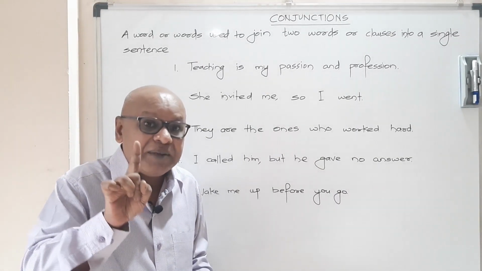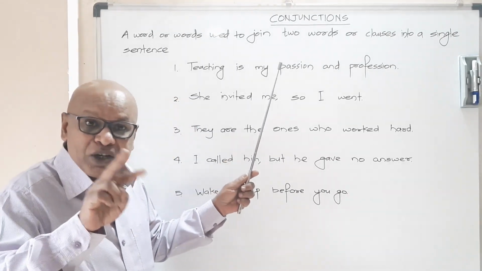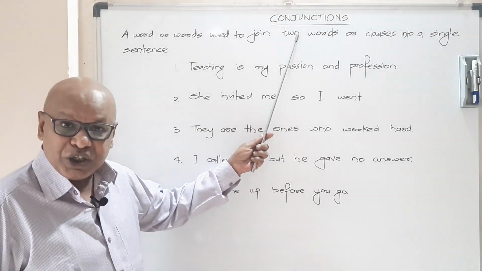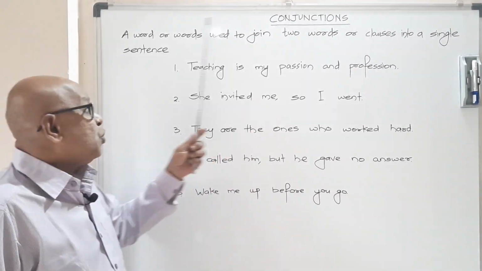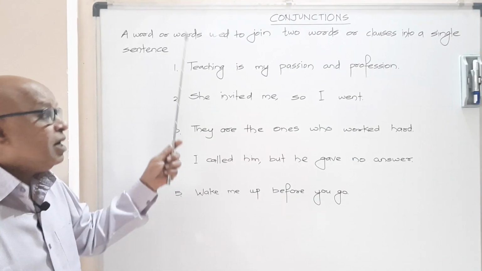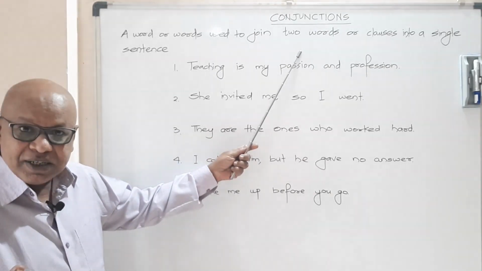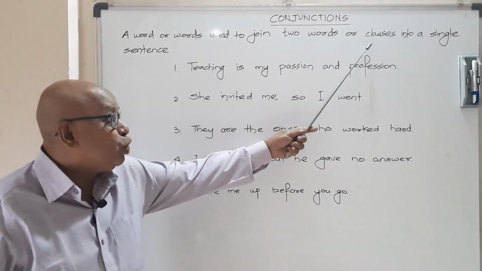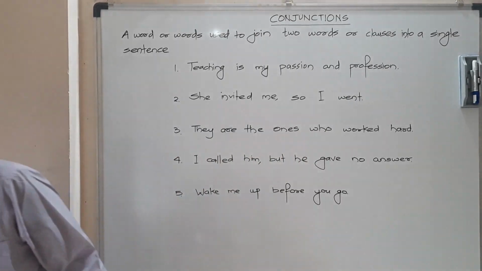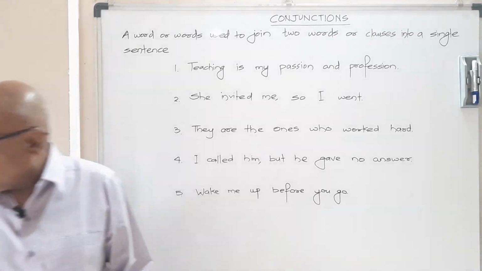So the 'but' here means except, but here 'but' also joins 'all' and 'one', so it acts as a conjunction, right? So a conjunction is a word or several words that are used to join two words in a single phrase or two clauses into a single sentence. You will understand about clauses as we go ahead with our sentences.